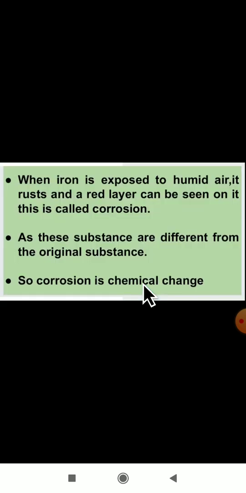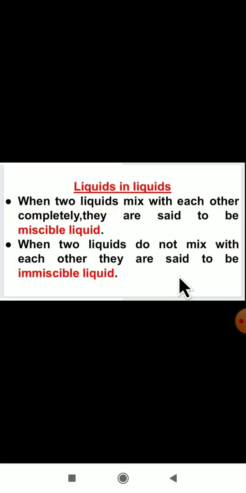Okay, next about chemical change, corrosion is also there. When iron is exposed to humid air, it rusts and a red layer can be seen on it. This is called corrosion. When you expose iron to humid air, it rusts and a red color layer forms, that is corrosion. As these substances are different from the original substance, iron was there, then it rusted, it is one of the chemical changes.